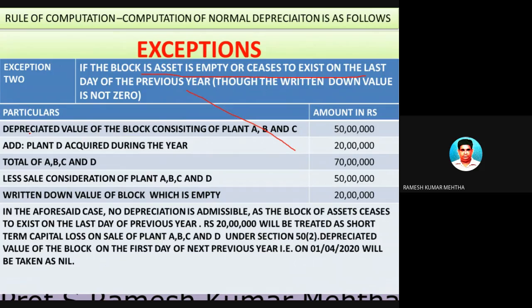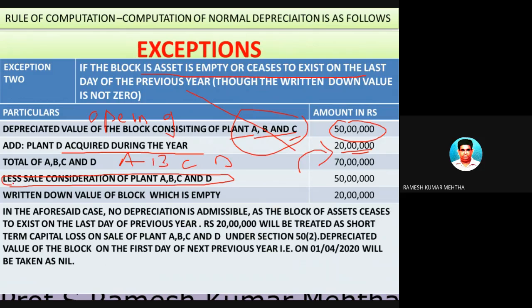So in this case, the opening WDV or written down value of plant A, plant B, and plant C, which is a block, is 50 lakh rupees. Plant D was acquired during the year for 20 lakh rupees. So now you have A, B, C, and D, whose total value is 70 lakh rupees. Now in this case, all these assets were sold during the year. So in the previous case, one of the assets was sold, and in this case, all the assets were sold.